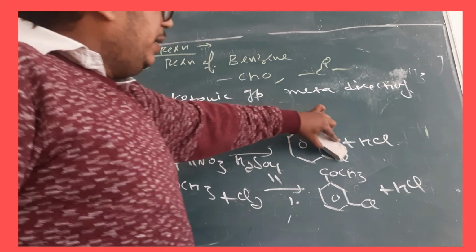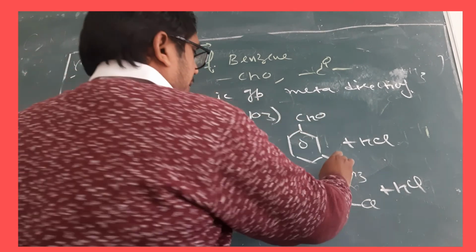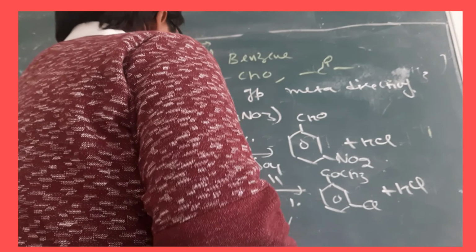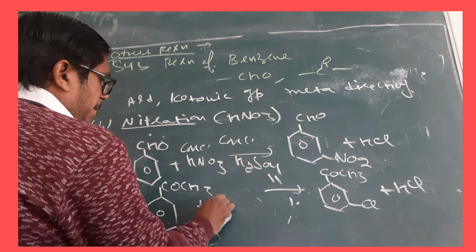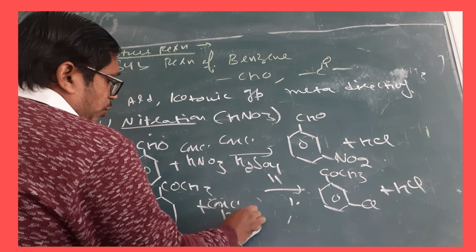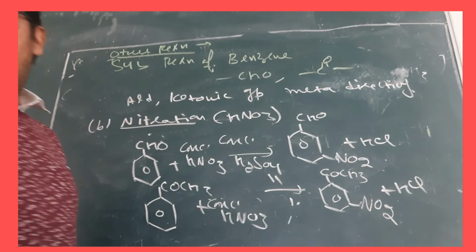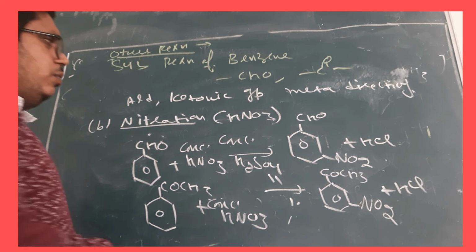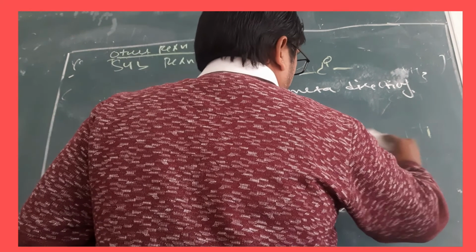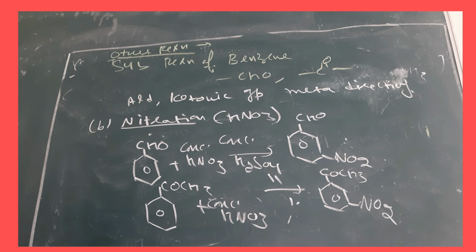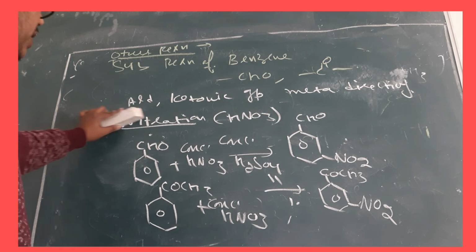Then there will be an NO2 group at the meta position. Is that clear? This is called nitration.